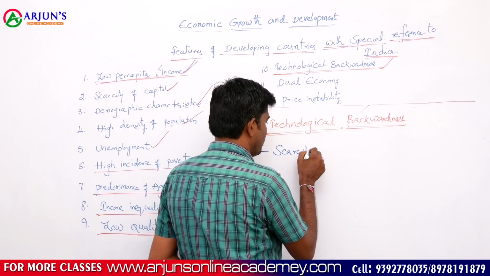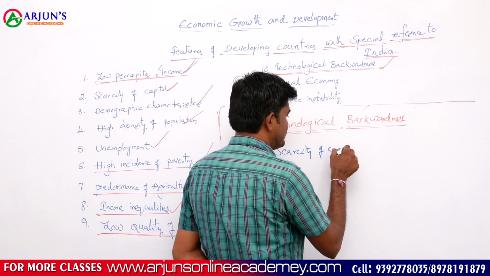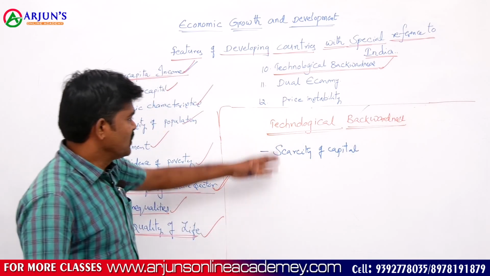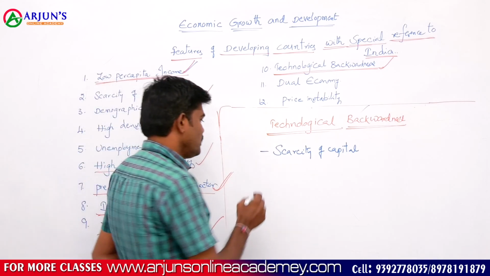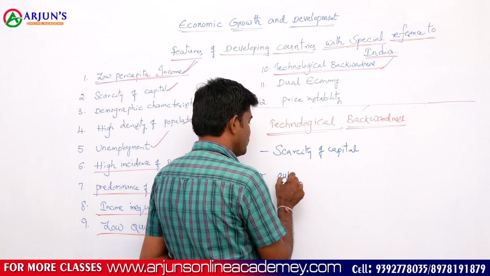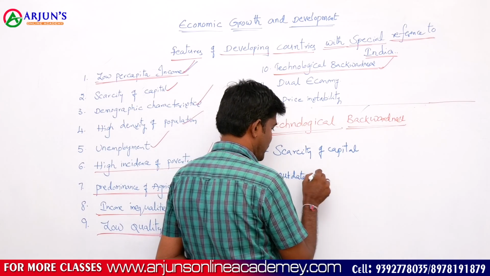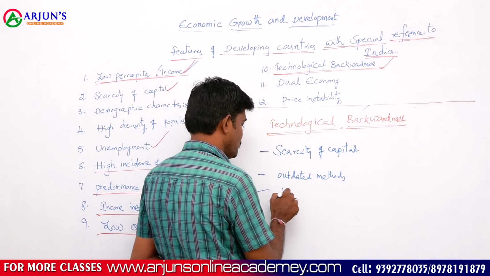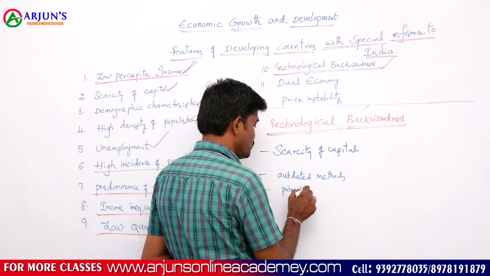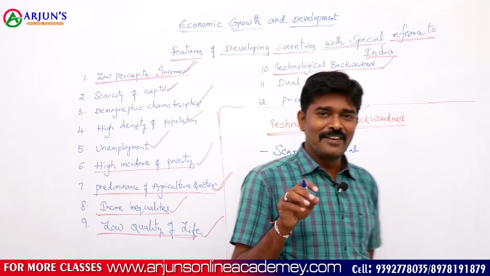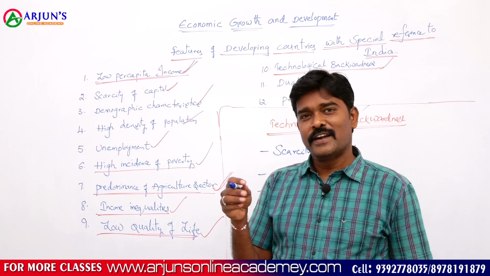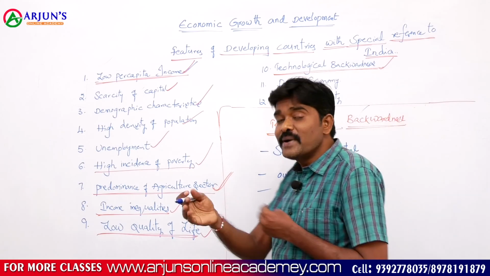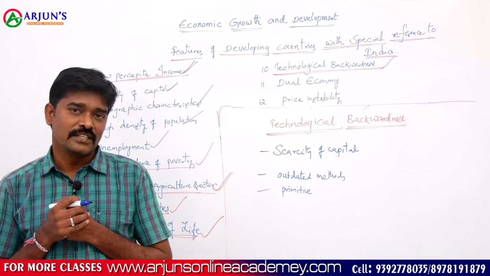Scarcity of capital is one of the basic reasons for technical backwardness. Till now we are utilizing outdated or primitive methods in agriculture operations, because if we introduce advanced technologies for different agriculture operations, the majority of the agriculture activities in our country are labor intensive.